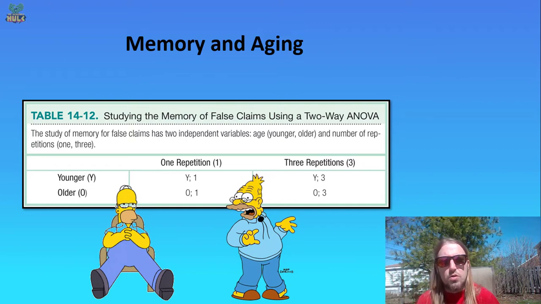And then we'll have another group that gets 3 repetitions, right? So they hear it 3 times. So those are 2 completely different groups of individuals, the 1 repetition versus the 3 repetitions. So that independent variable is a between groups, between subjects independent variable. We also have younger adults versus older adults. This again, because it's not being measured longitudinally, we're not measuring the same people again 25, 30 years later in their life. Instead, we're measuring 2 different groups, right? A cross-sectional, not longitudinal study. And so both of these 2 independent variables, age and repetitions, are between groups, between subjects, independent variables.